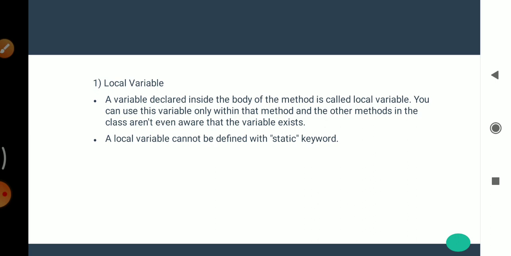You can use this variable only within that method, and other methods in the class aren't even aware that the variable exists. Access modifiers cannot be used for local variables. Local variables are visible only within the declared method, constructor or block. There is no default value for a local variable. So a local variable should be declared and an initial value should be assigned before the first use. Then a local variable cannot be defined with the static keyword.